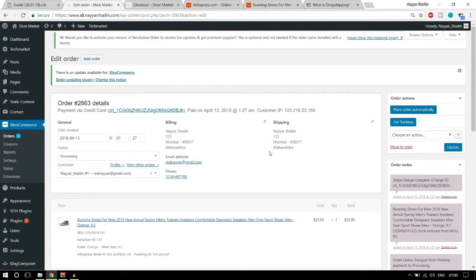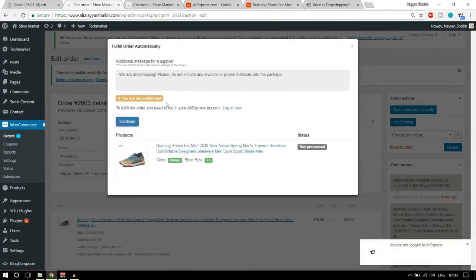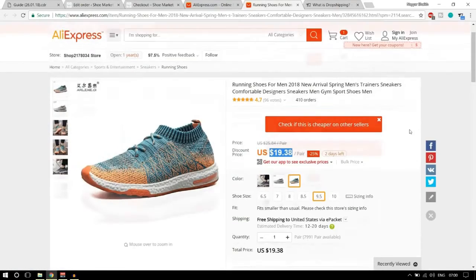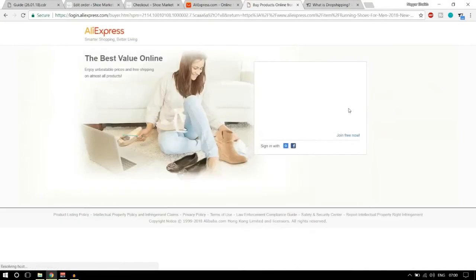So we don't have to do anything manually, as I told you earlier. There is a button over here. As you can see, it says place order automatically. You just have to click on this button. Now as you can see, everything is getting automatic. Here it says you are not authorized. There is no problem over here. The only thing is that we have to log in to this website, AliExpress. So let me log in so that we can do everything automatically.